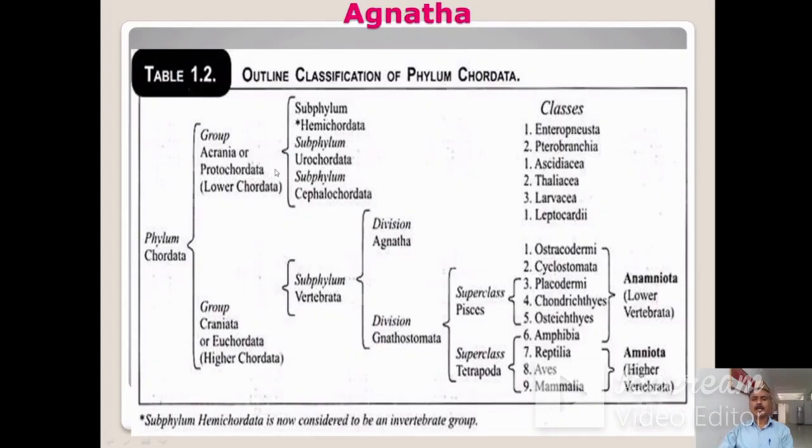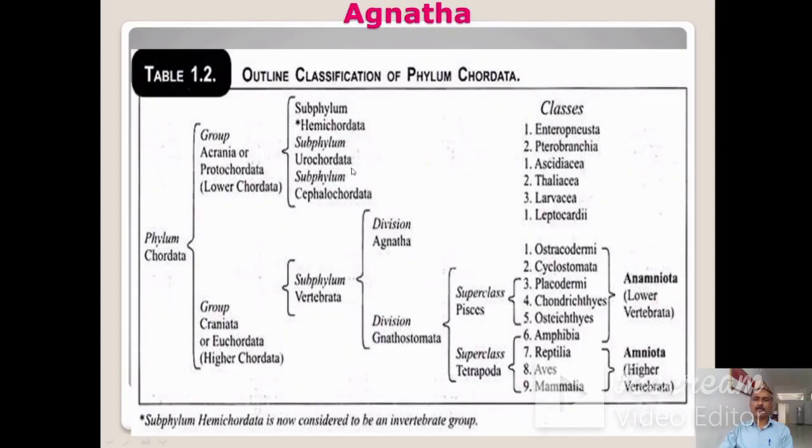Group Acraniata has three subphyla: subphylum Hemichordata, subphylum Urochordata, and subphylum Cephalochordata. Subphylum Hemichordata has two classes. Number 1, Enteropneusta, and number 2, Pterobranchia.